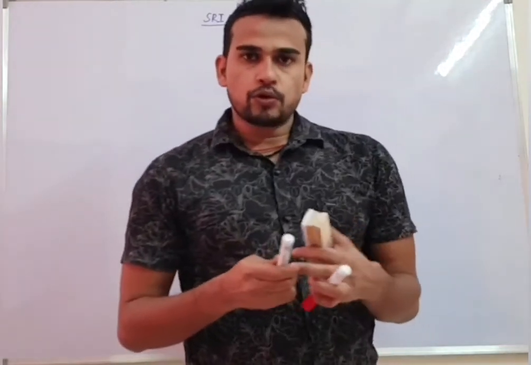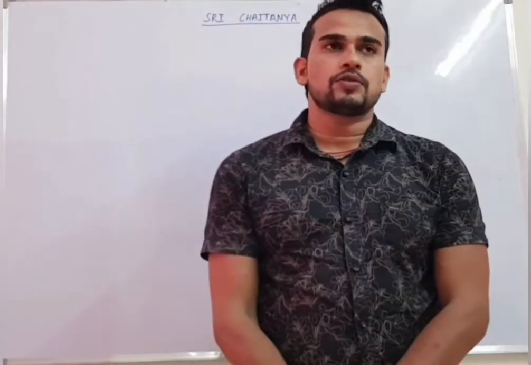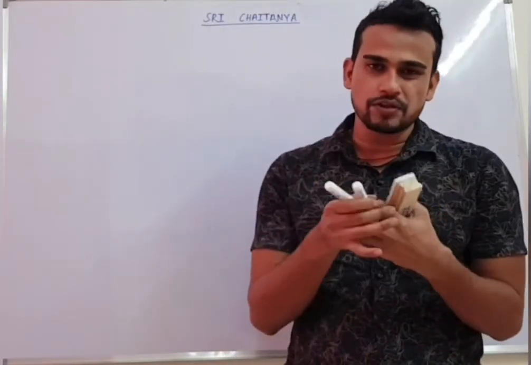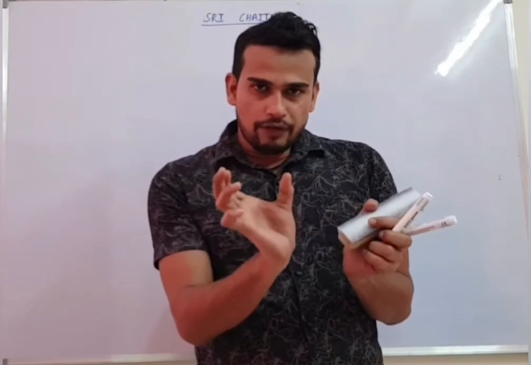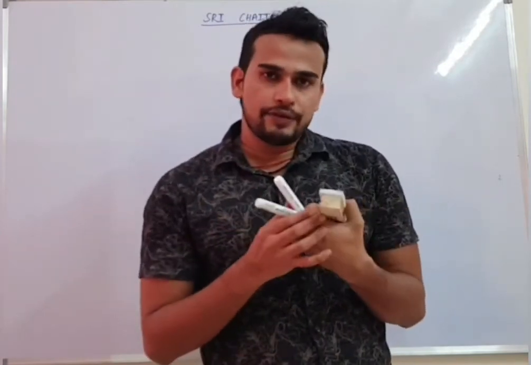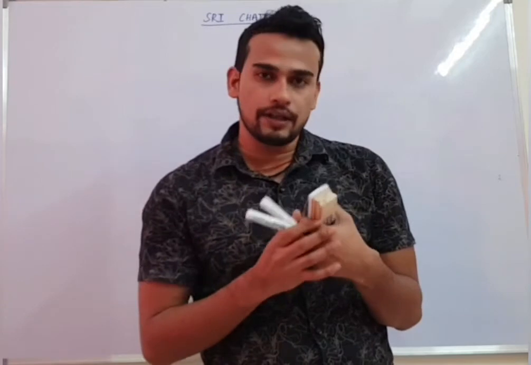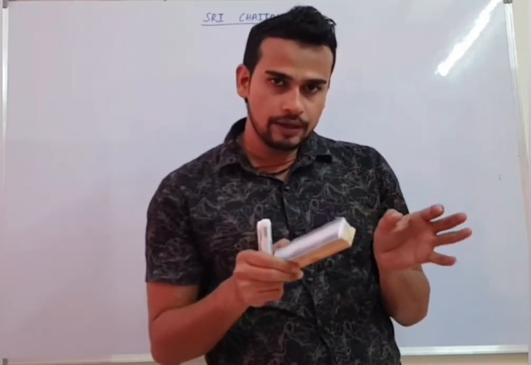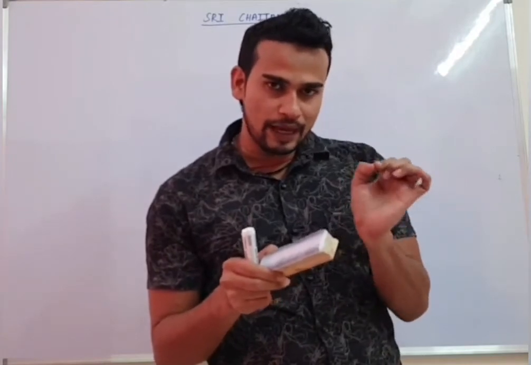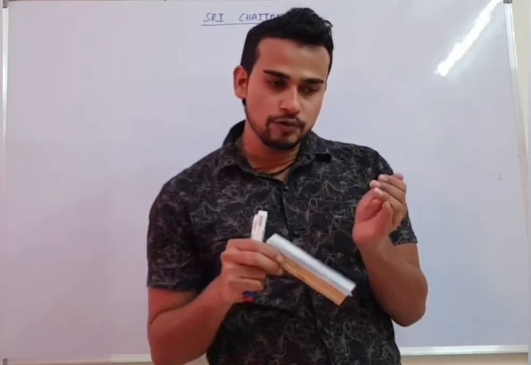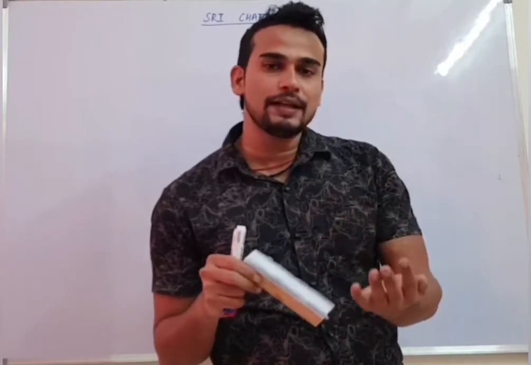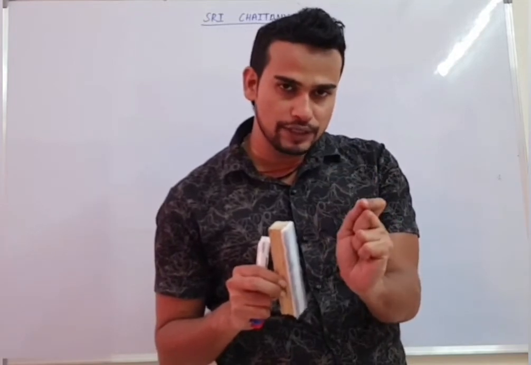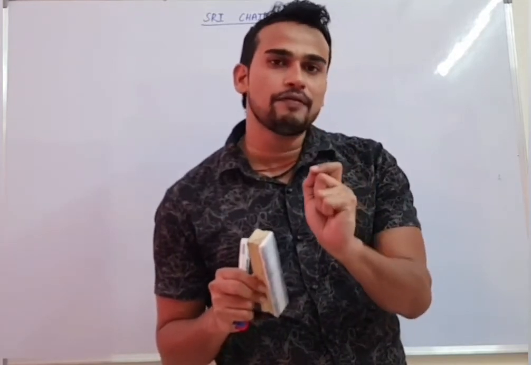Let's start with one more topic. Now we'll be studying self-inductance. As the name suggests, if a coil gets flux due to current of itself, we talk about self-inductance. For example, if you pass current through a coil, that current will produce a magnetic field in the coil itself, and due to that magnetic field, your coil itself will get the flux. So if a coil gets flux due to current of itself, that is known as self-inductance.